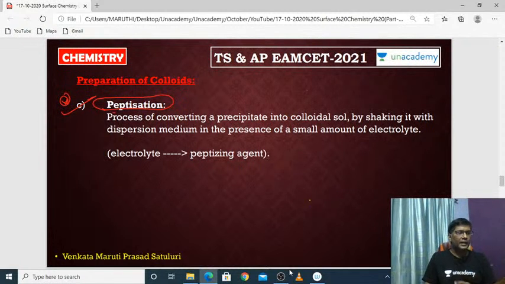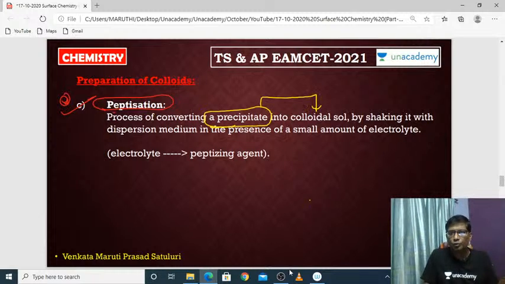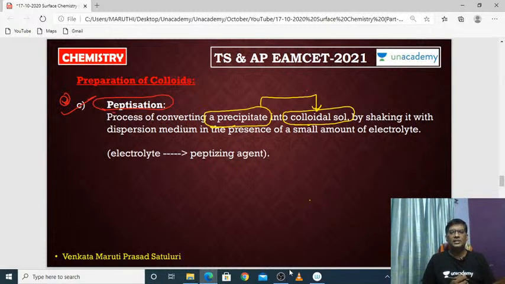Peptization is one of the important techniques for the preparation of colloids. What is it? It is a process of converting a precipitate into a colloidal salt. That's all. So a freshly prepared precipitate converted to a colloidal salt is called peptization. But how can you convert the precipitate to colloid?